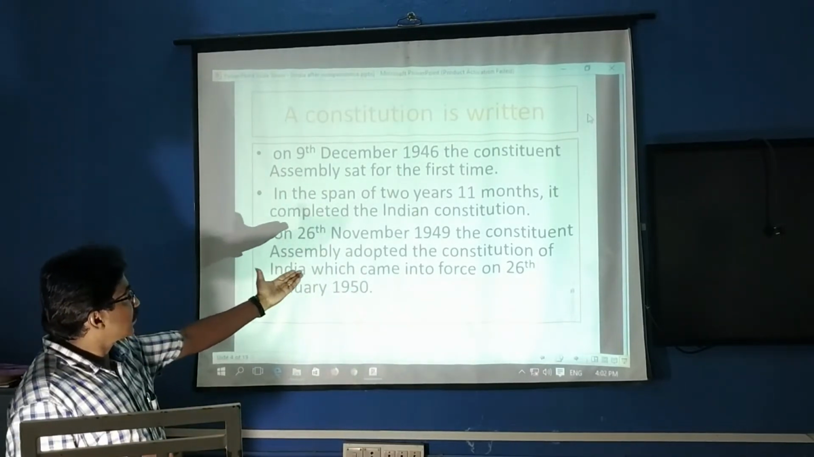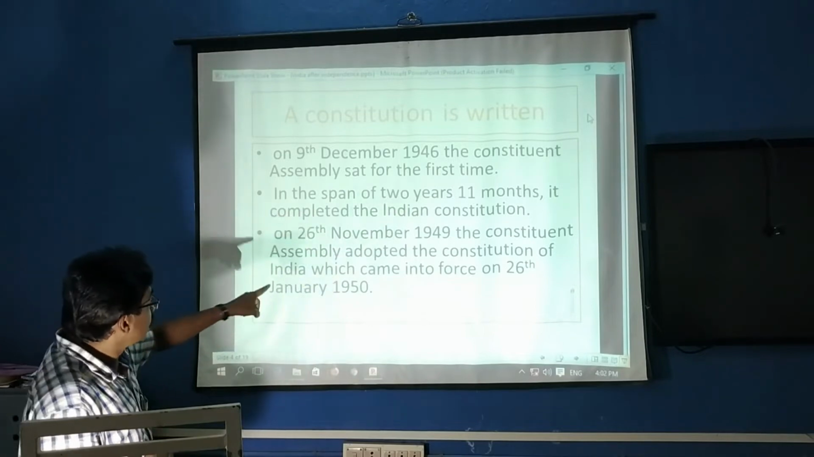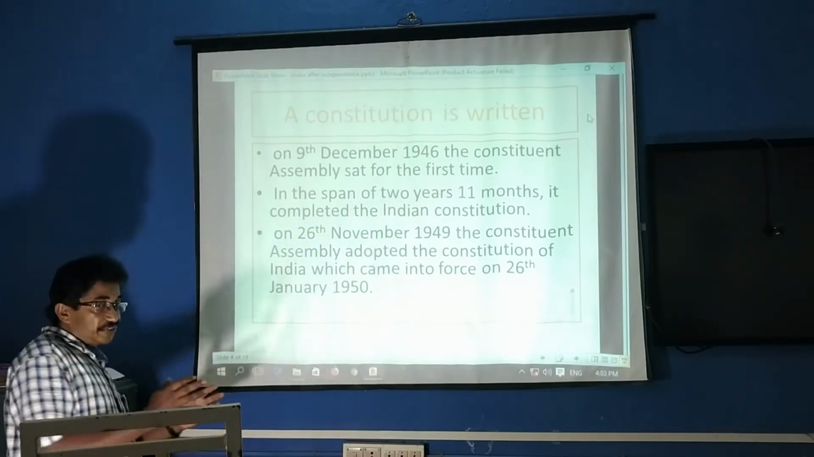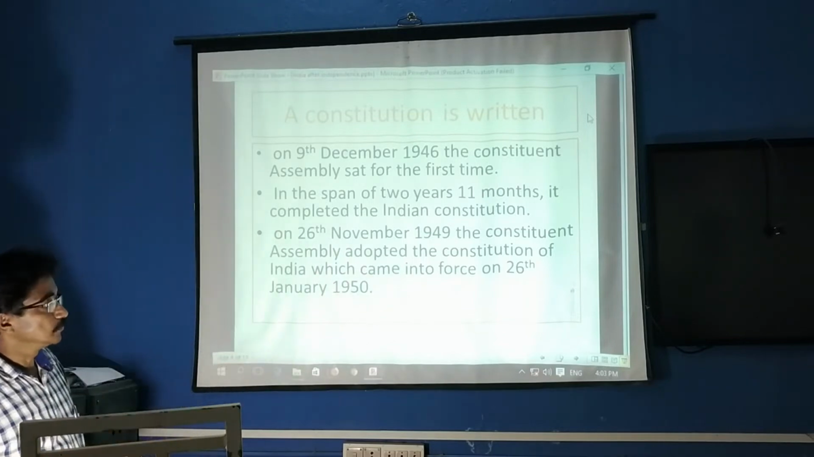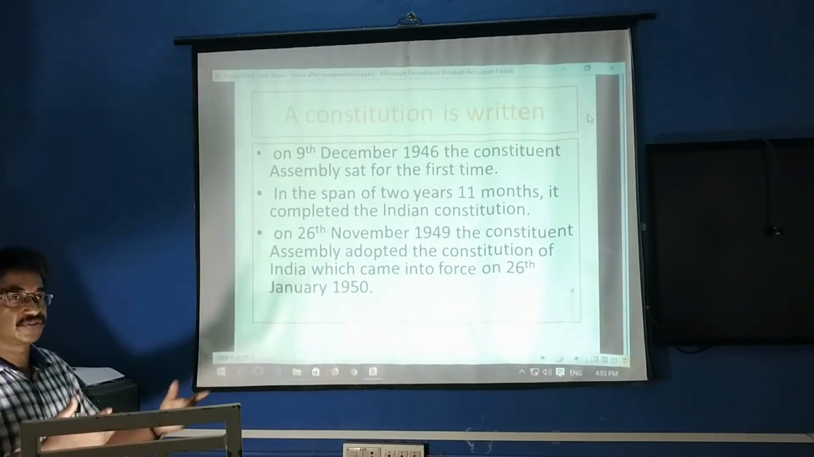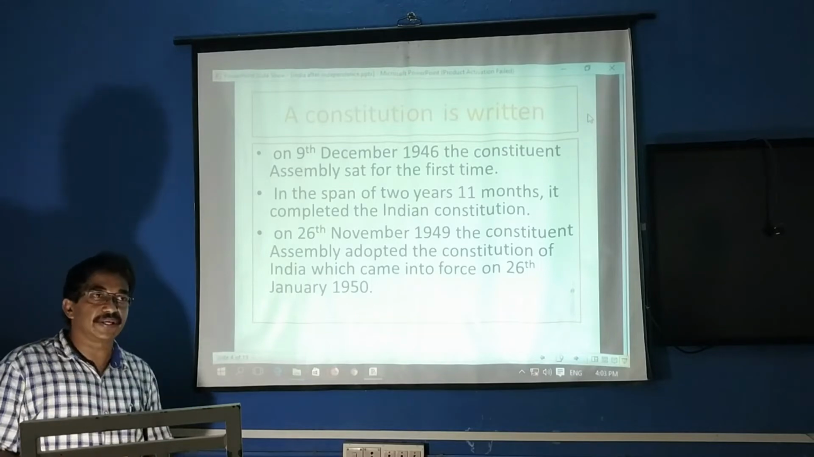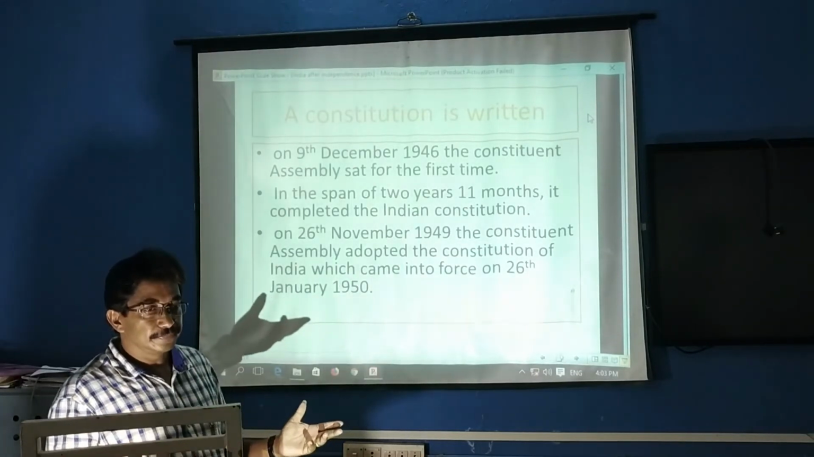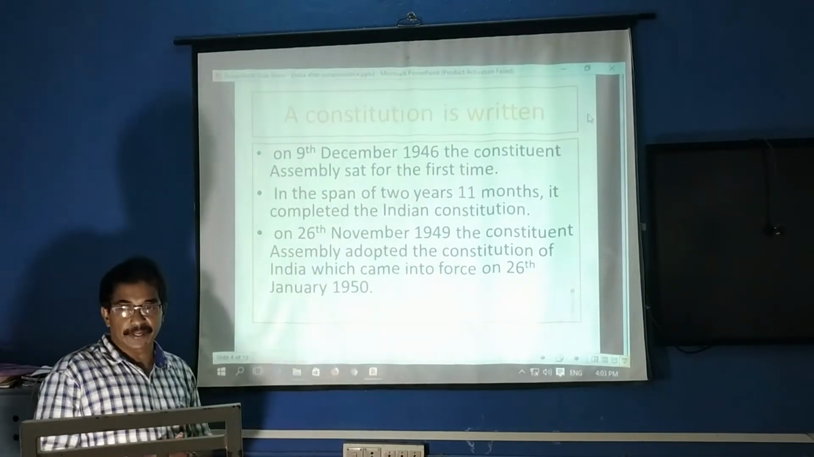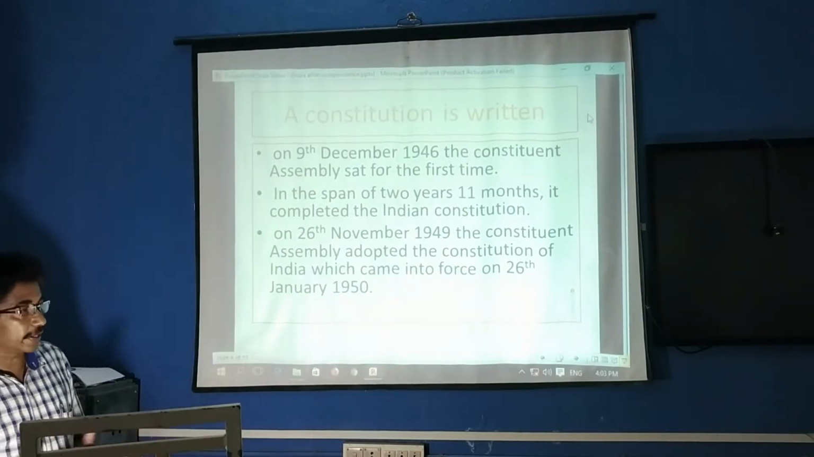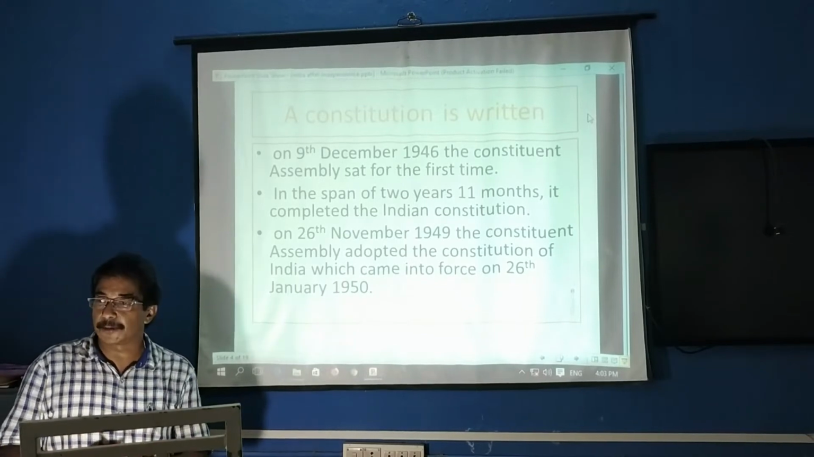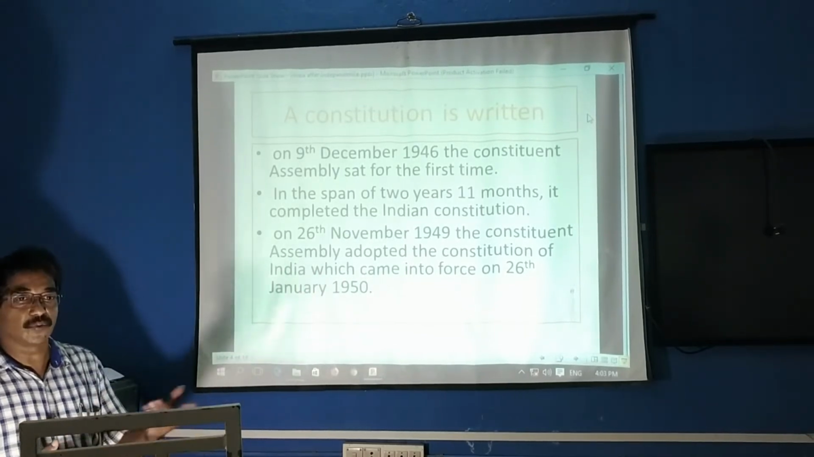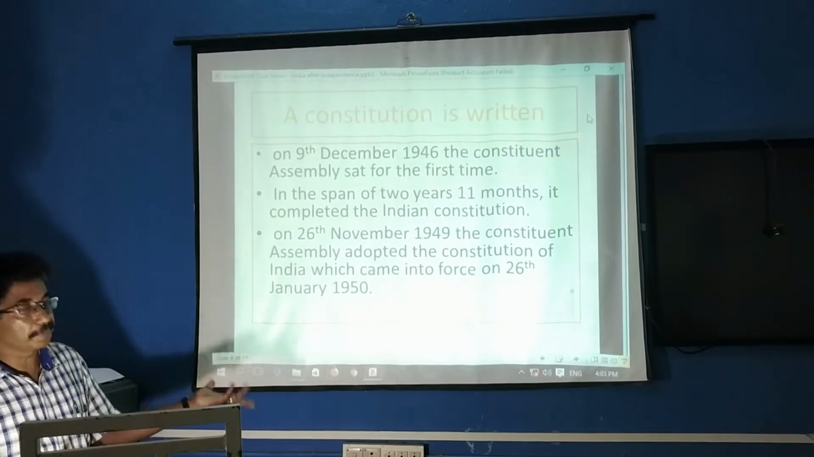On 26th November 1949, the Constituent Assembly adopted the constitution of India, which came into effect on 26th January 1950. That day we are celebrating as Republic Day. Yes, celebrations and parade and everything we are seeing. You might have seen it from Delhi also. So that Republic Day we are celebrating.